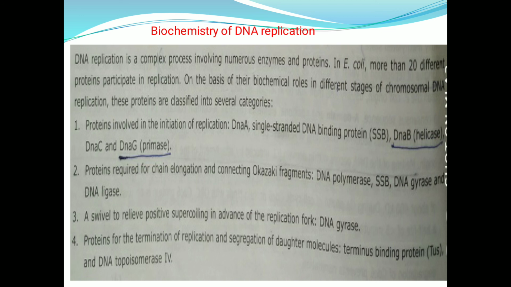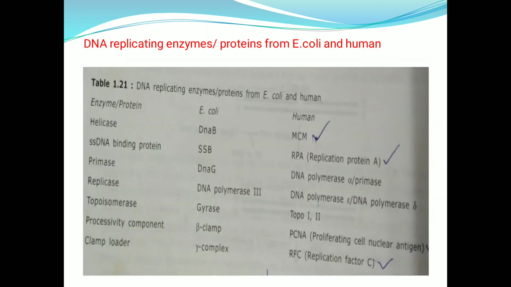Those are DNA polymerase, SSB single stranded binding protein, DNA gyrase and DNA ligase. And the third category of proteins are a swivel to relieve the positive supercoiling in advance of the replication fork. The enzyme is DNA gyrase. And the proteins for the termination of replication and segregation of daughter molecules are terminus binding protein and DNA topoisomerase 4. These enzymes are involved in the termination of the replication and also will separate the two daughter molecules.